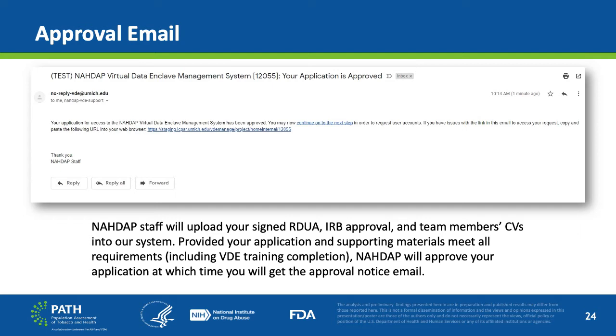project. With a subject text of "Your application is approved," the email lets the researcher know that their application access to the NADAP Virtual Data Enclave Management System has been approved. A link included in this email will bring the researcher to their project account on VDE Manage, where they can begin to request user accounts and VDE licenses.